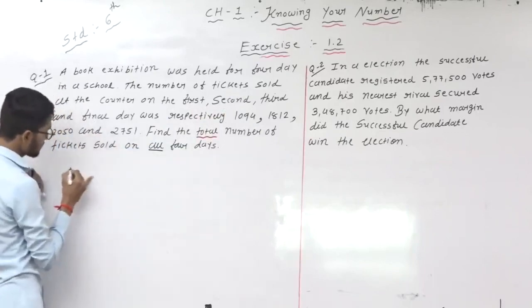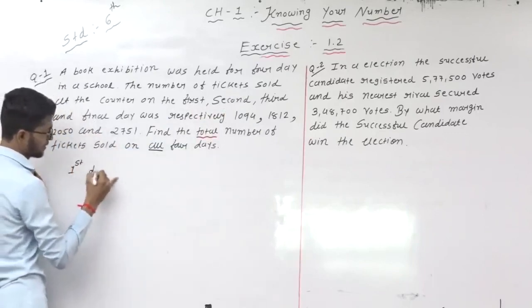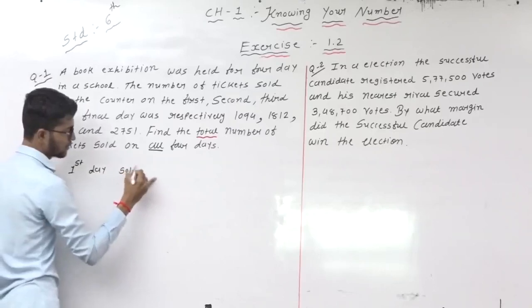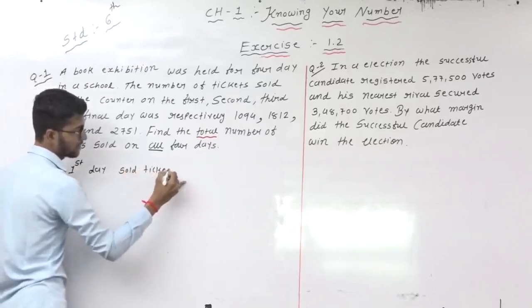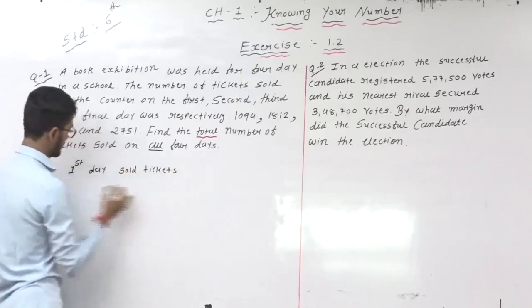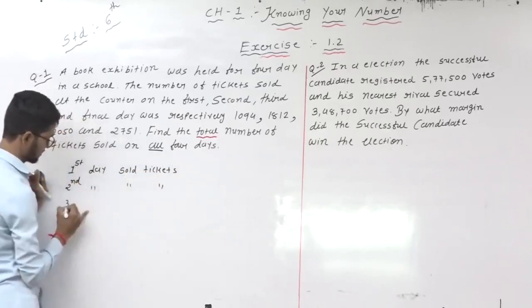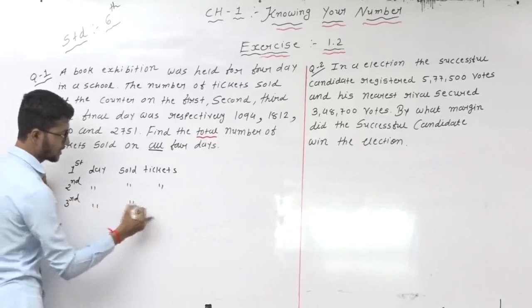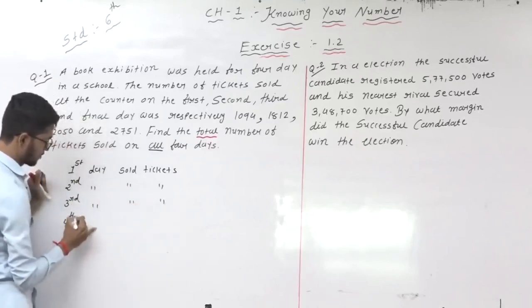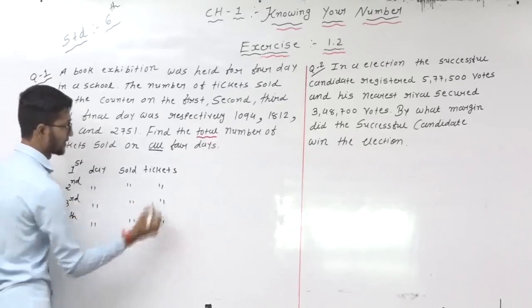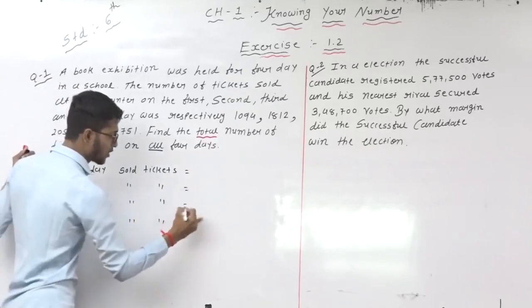So first day sold tickets, then second day sold tickets, then third day, and then fourth day sold tickets. Now in the first day how many?